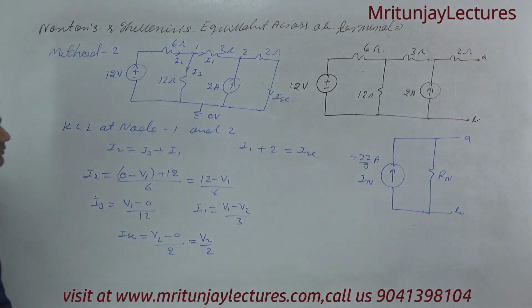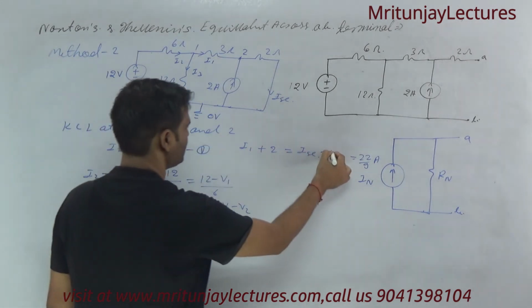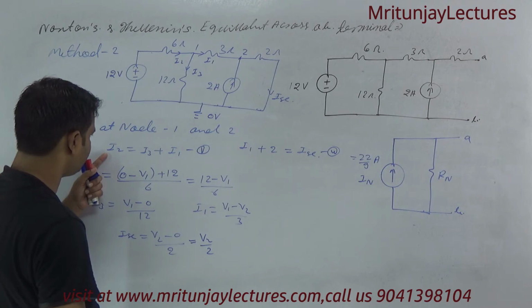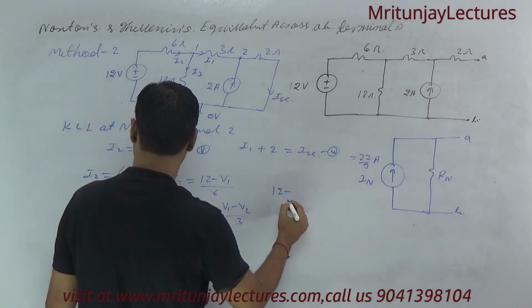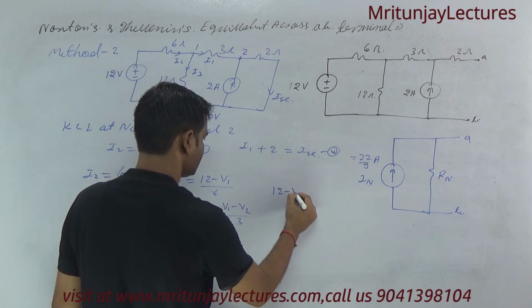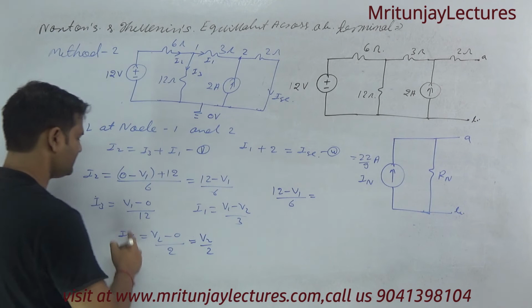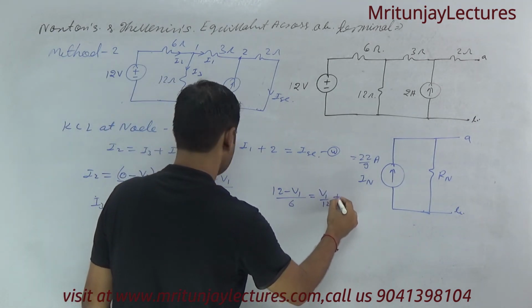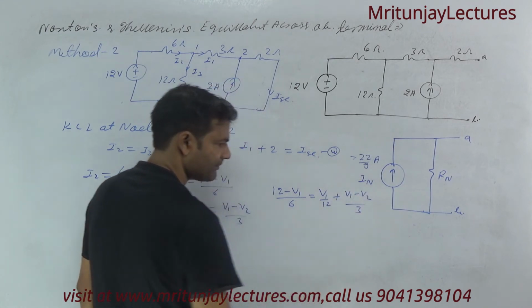Now putting this value in equation number 1 and equation number 2. In equation number 1, we get I2 equal to 12 minus V1 divided by 6, I3 equal to V1 by 12, and I1 is V1 minus V2 divided by 3.